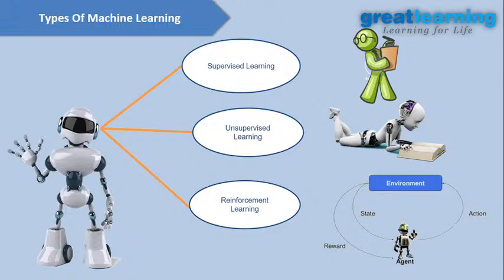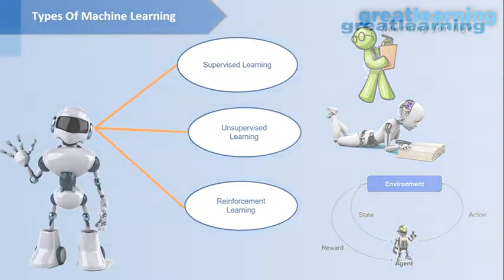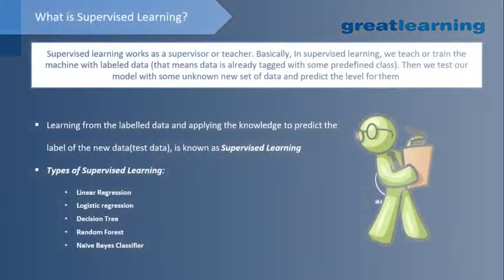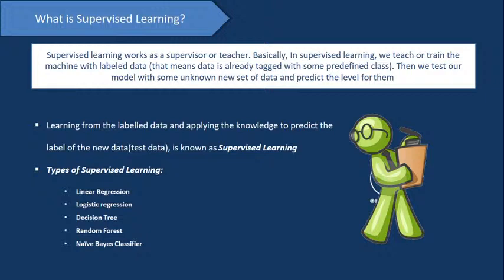Now we will see the types of machine learning. We have supervised learning, unsupervised learning and reinforcement learning, okay? In supervised learning, you can understand it from the word supervising: there will be a teacher who will supervise you and help you to learn. Your model has a teacher to help it learn, okay?